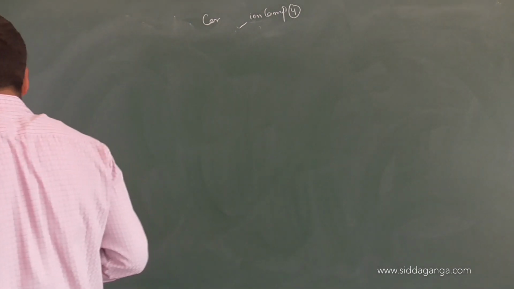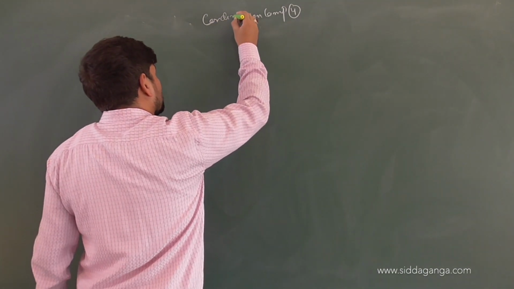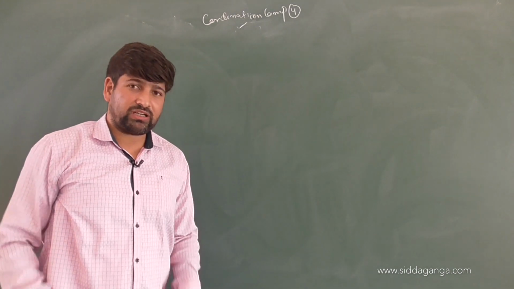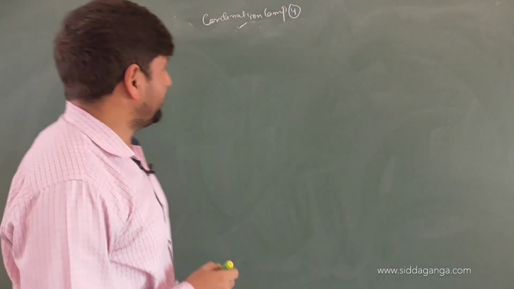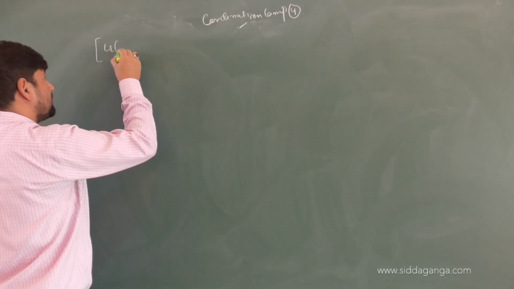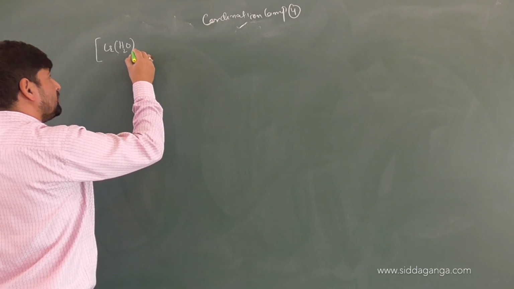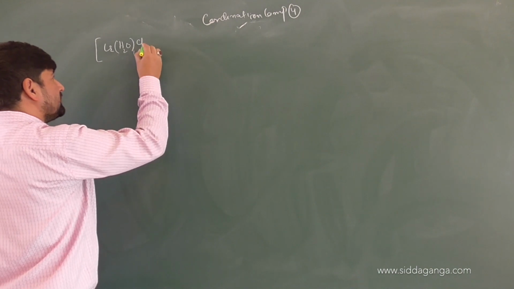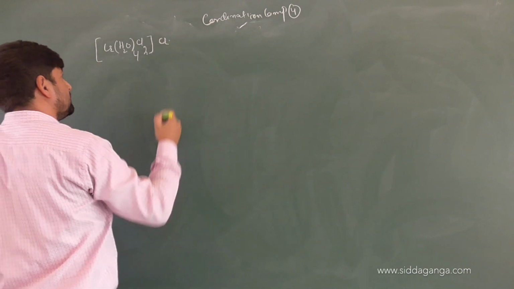I will take some basic complexes first. Say the complex that we learnt, I'll take the example of that complex first. Clear? Okay. Say we have, children, a complex Cr(H2O)4Cl2 Cl and 2 times water.